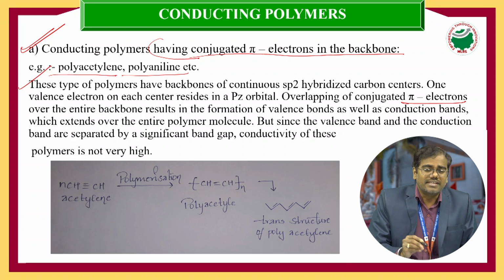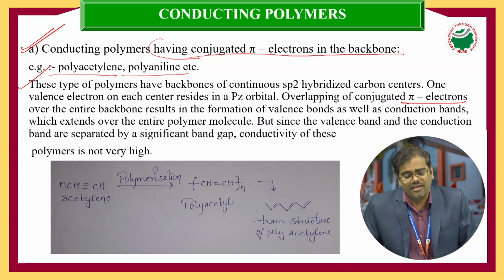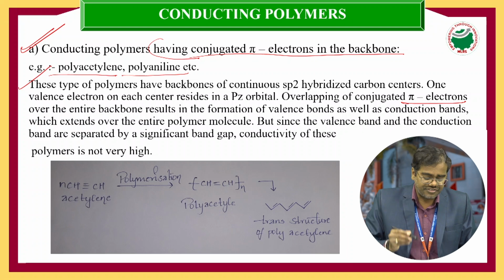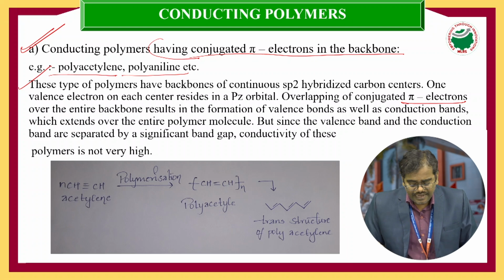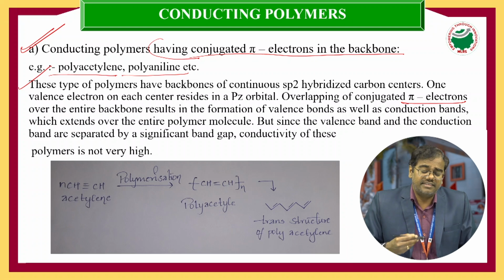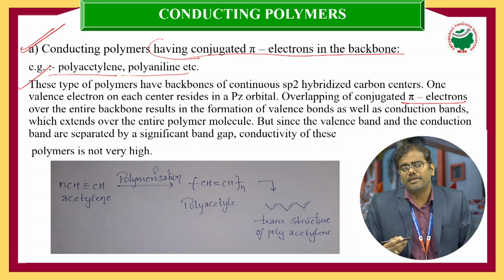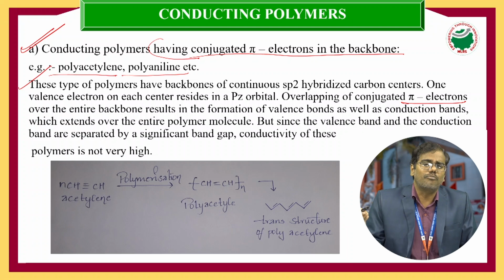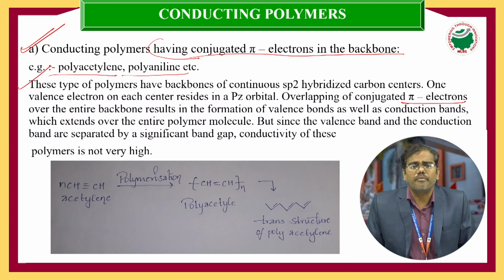This pi electron can be excited from the ground state level to excited state levels. This electronic transition takes place entirely through the polymeric backbone structure. Therefore, it leads to the formation of some electricity in the respective conducting polymers.